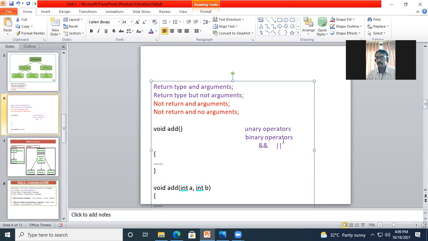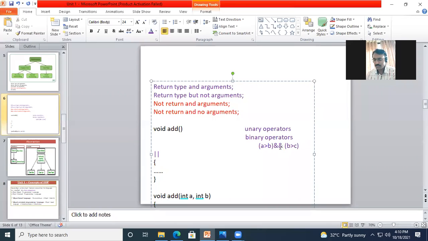Take the example of this logical AND. It requires something on its left hand side, let's say A greater than B, and here on the right it may have B greater than C, let's say.